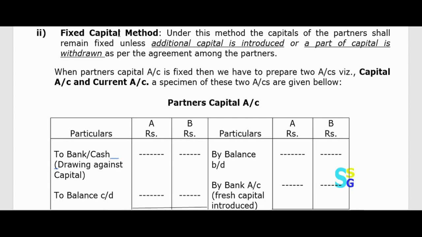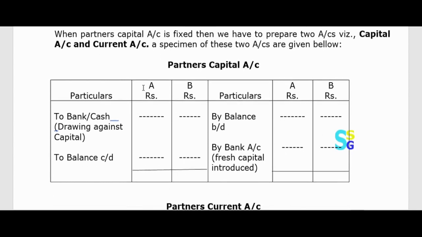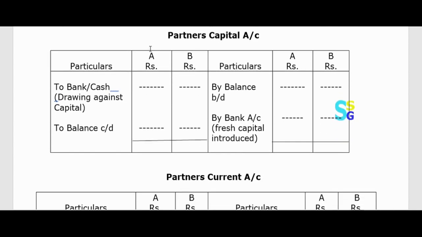So when we have to maintain a fixed capital account, then we prepare two accounts. What are those? One is the capital account and another is the current account. So let us see what we have to write in the capital account and current account. In the partner's capital account, we will only have to write four things.